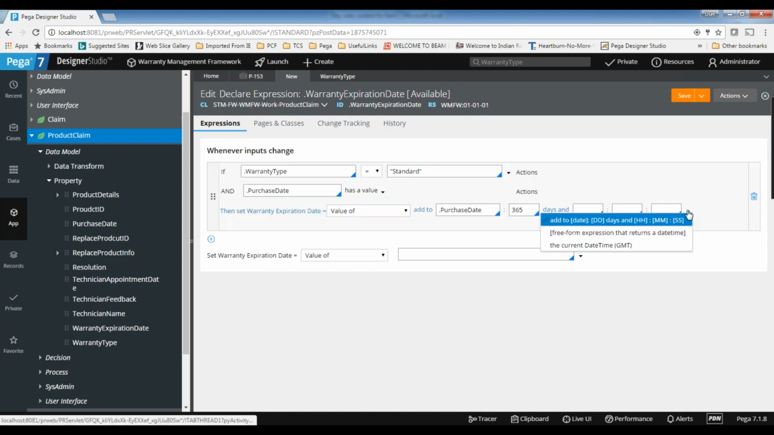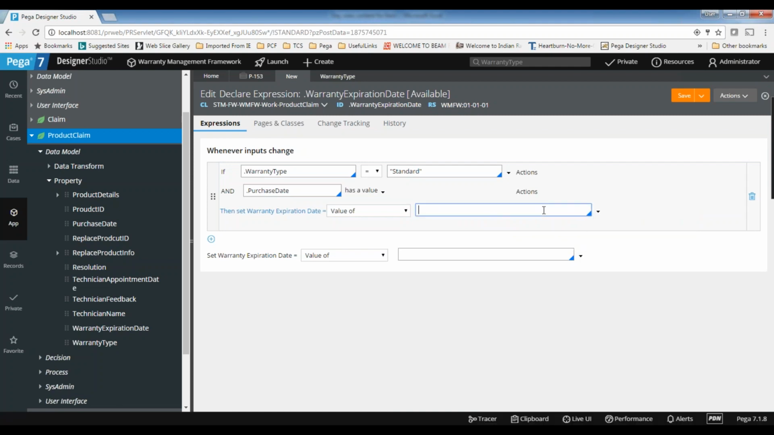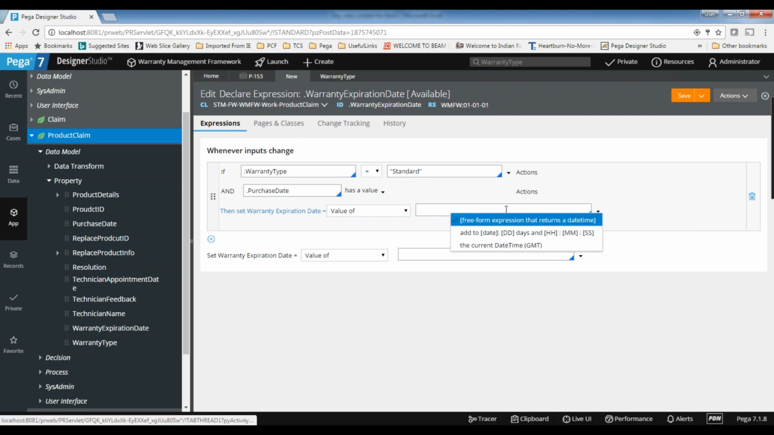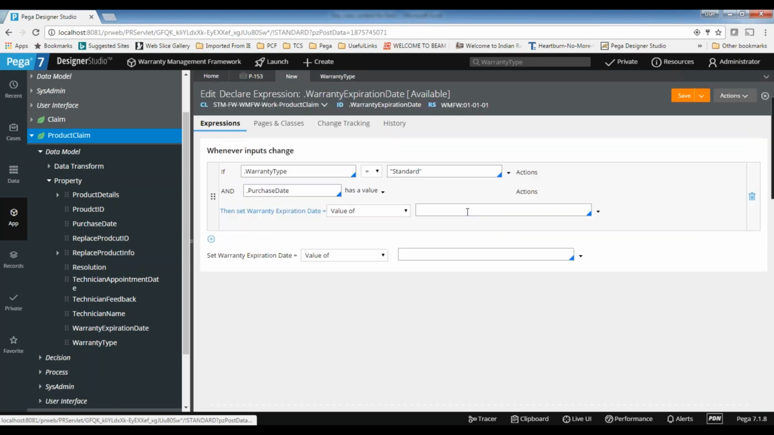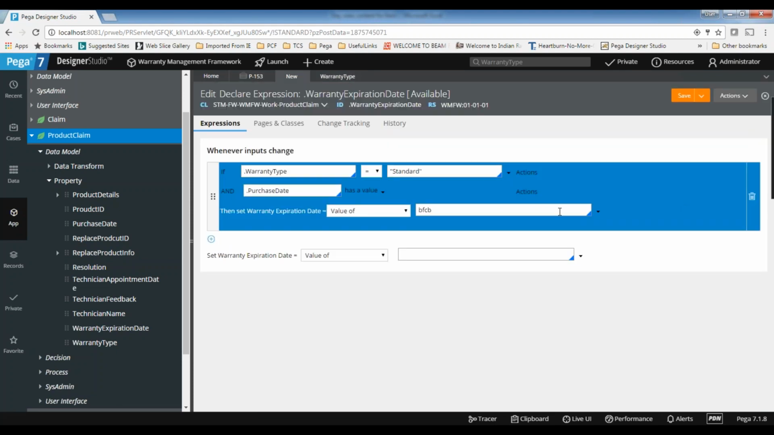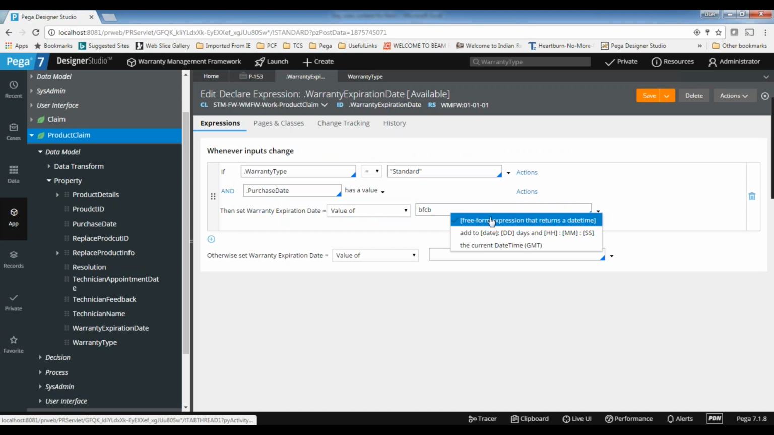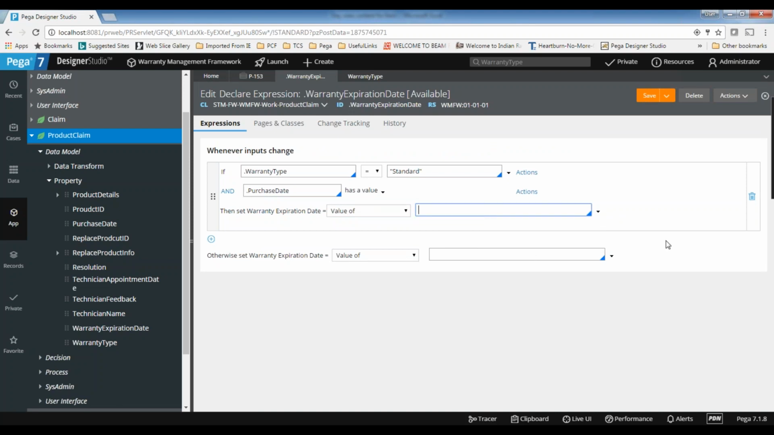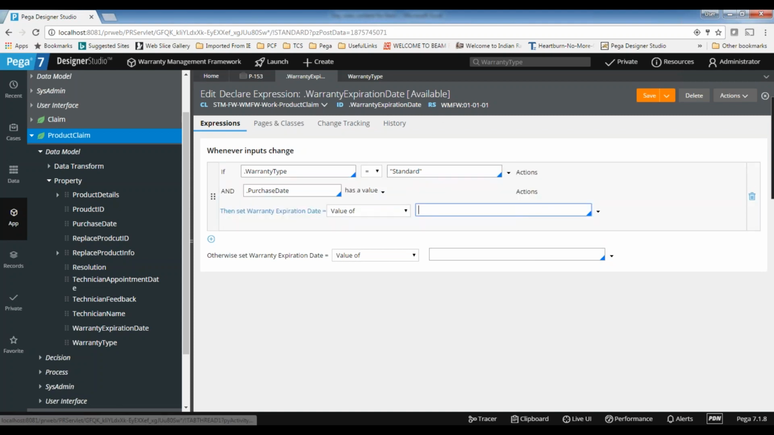Or else you can also use some other functions, free form expression. You can use this way, and it will give you the expression builder. It should display, it's not displaying. Wait. Where is the expression builder? The icon is not coming here.